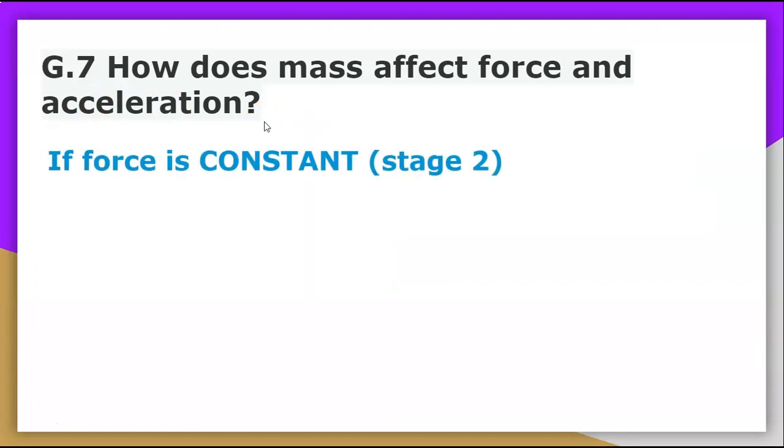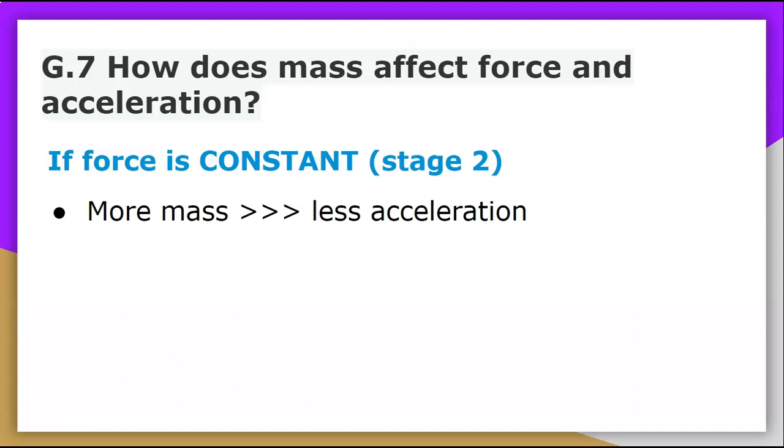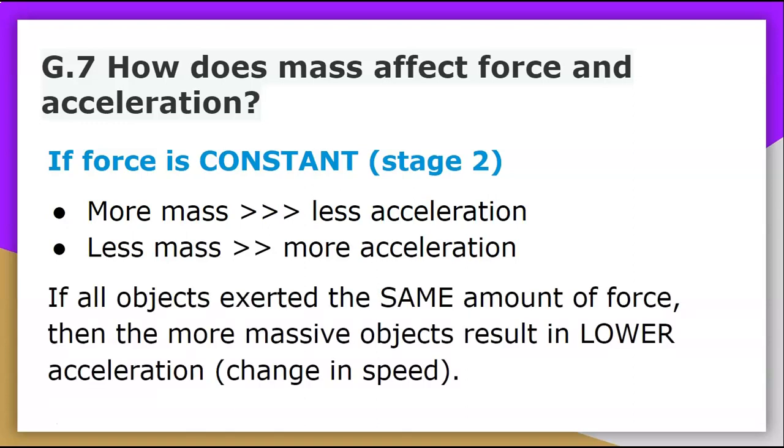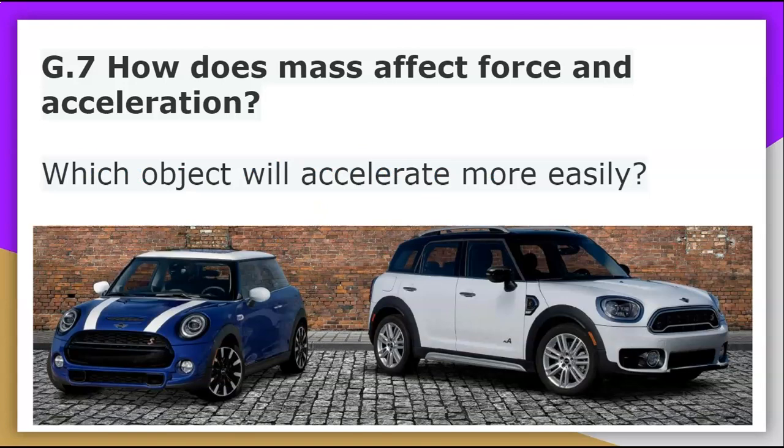If force is constant, and this is stage 2, then more mass will mean less acceleration, and less mass will then mean more acceleration. So if all objects exerted the same amount of force, then the more massive objects result in lower acceleration or lower change in speed. So in this example, if this object is less massive and it had the same amount of force applied to it, it'll move faster or accelerate faster compared to this object if they both had the same amount of force applied.